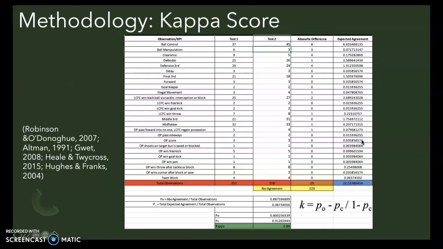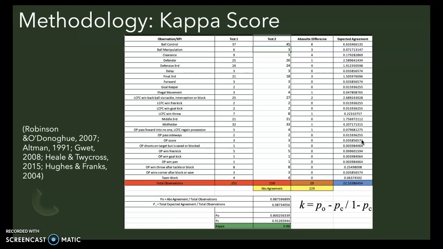Before analysing Leicester City, I had to do a Kappa score test. This was to ensure reliability of KPIs when using my notational system, Robinson and O'Donoghue 2007. To achieve this reliability, a minimum sample size of 50, Altman 1991, was collected. After watching the same video clip twice, finding over 50 samples in each, a Kappa score was calculated coming to 0.88, which was over the 0.6 needed. The 0.88 score showed my intra-rater reliability was high, as I consistently measured constant aspects of analysis, Gwet 2008. Also from the reliability, validity was shown too, as I had accurately measured the KPIs used, finding what I was testing for, Heel and Twycross 2015.